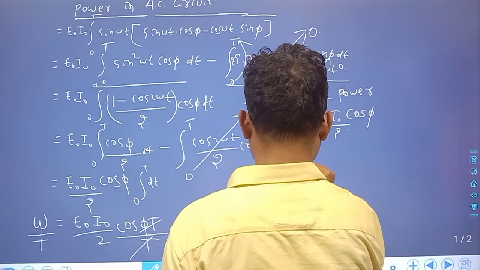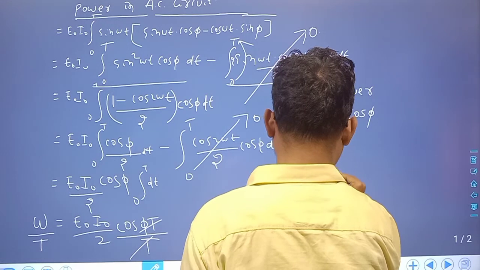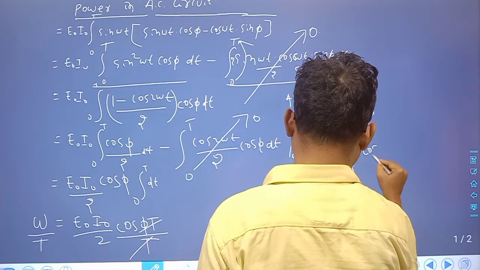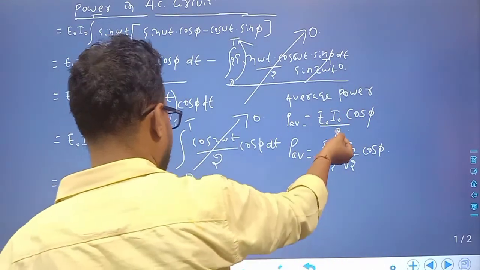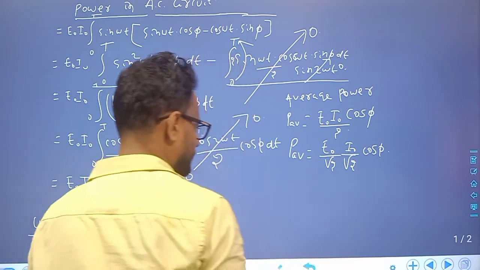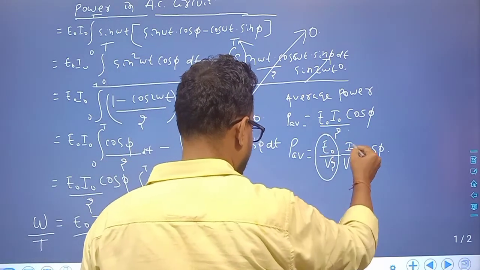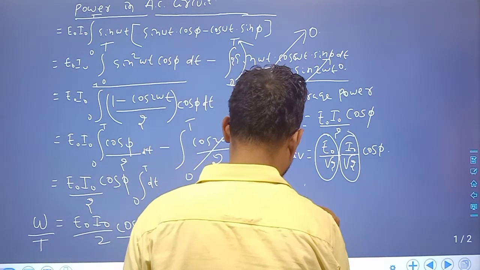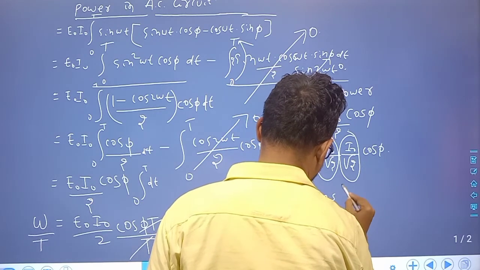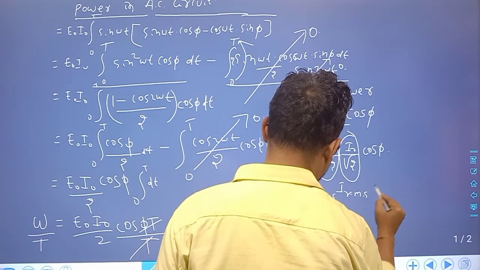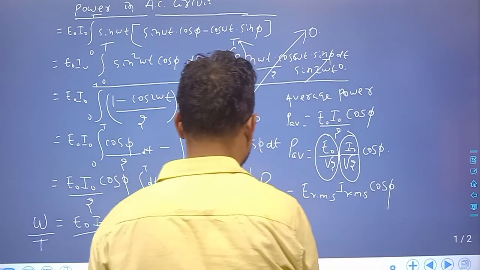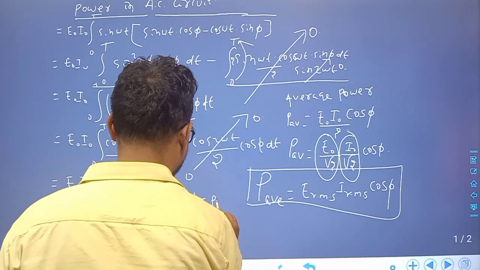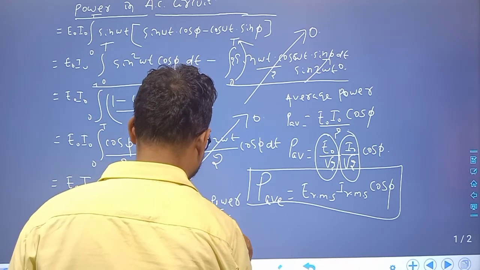So P average is equal to E naught by root 2 into I naught by root 2 cos phi, because I can write it in terms of root 2 and root 2. So this is nothing but the RMS value of the EMF, and this is also the RMS value of the current. So P average is equal to E RMS, I RMS and cos phi. Cos phi is called power factor.